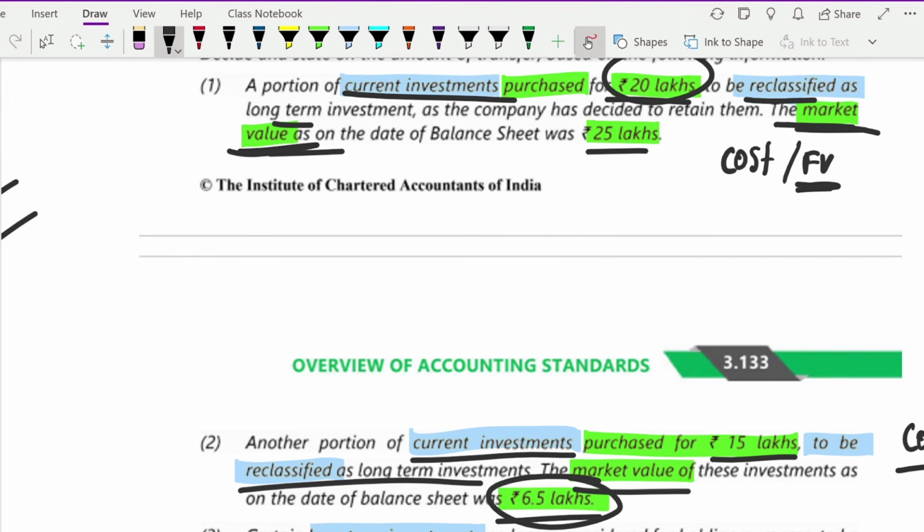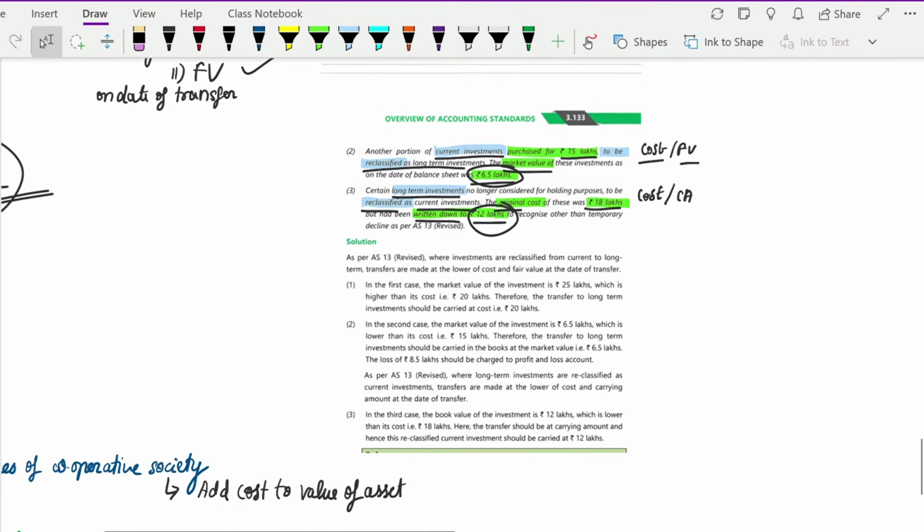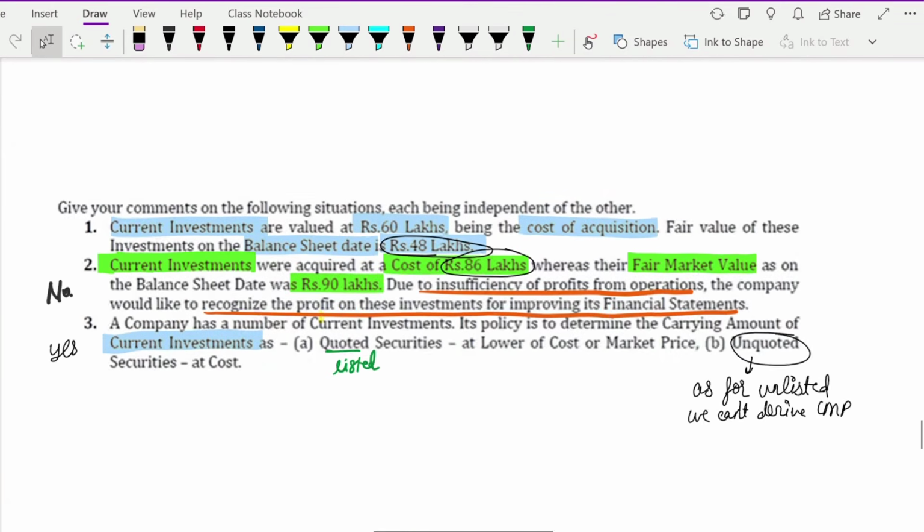So market value is the value that exists in the market. If you are going to sell it today, the value you are going to fetch from it is known as market value. Whereas fair value is the value at which two knowledgeable buyers and sellers come together and decide upon a value for that product or investment. So that is known as fair value.